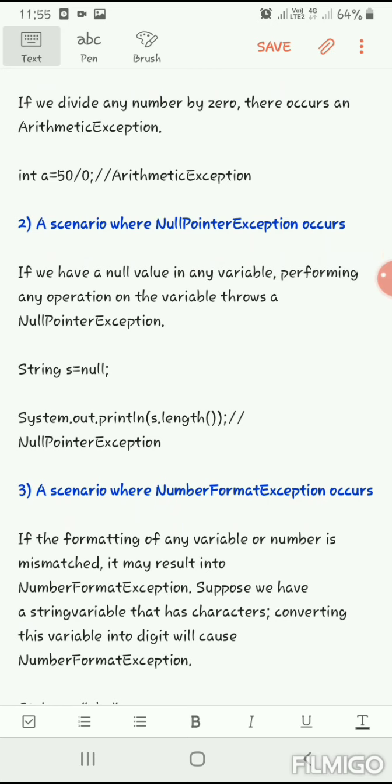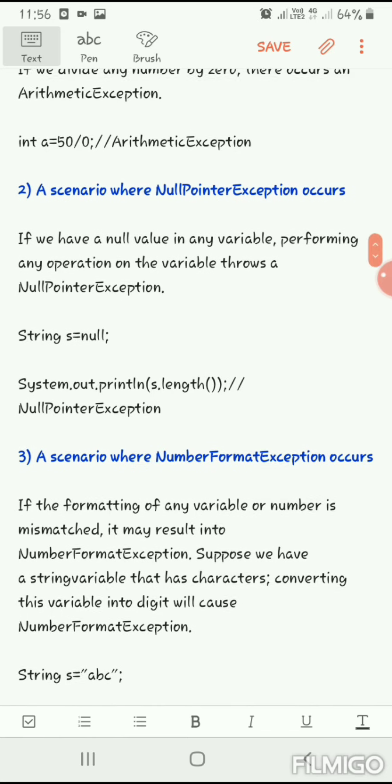Okay, that has no value. So in that case, if we declare a string, a pointer will be created and it will show some value, right? Here we give null, no value we give. So where would the pointer be? If we try computing the length of s, which is already null, we'll get an exception like null pointer exception, because s is already null, it is empty. How can we compute the length of s? So here, in this particular combination of code, a null pointer exception will be raised.